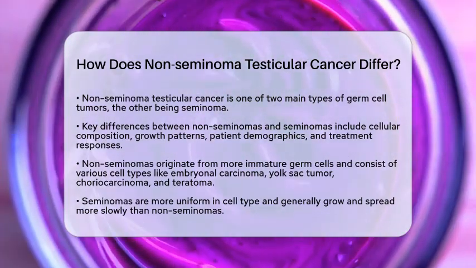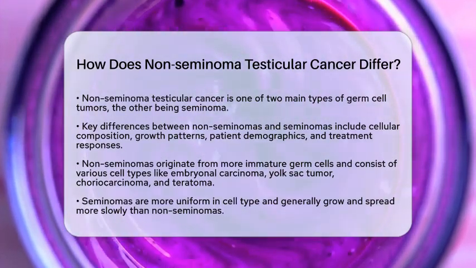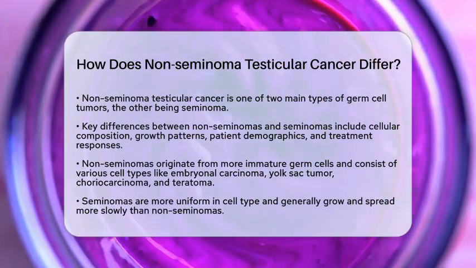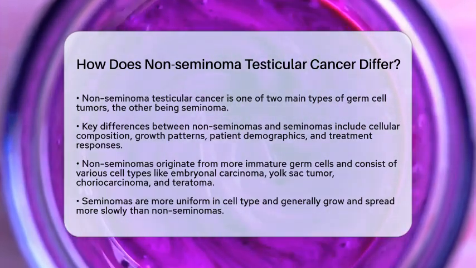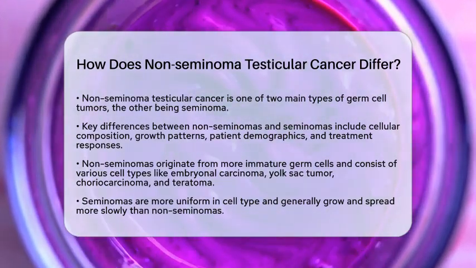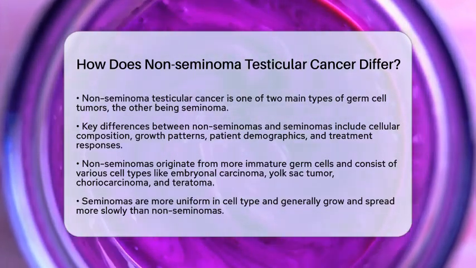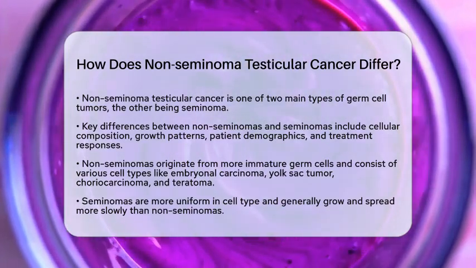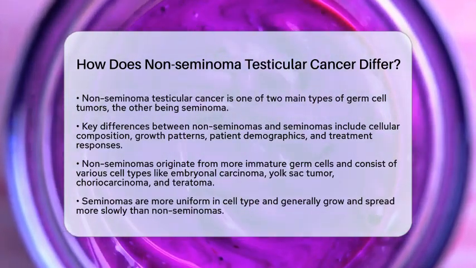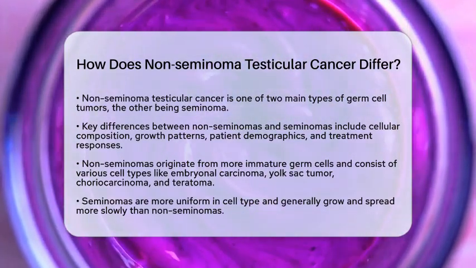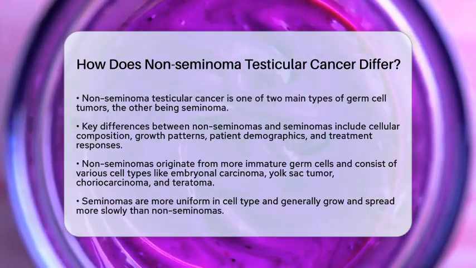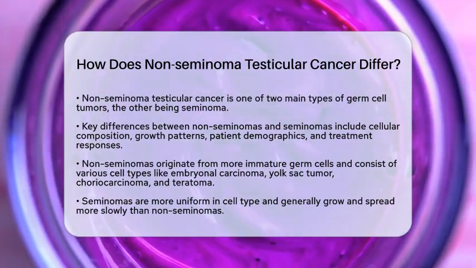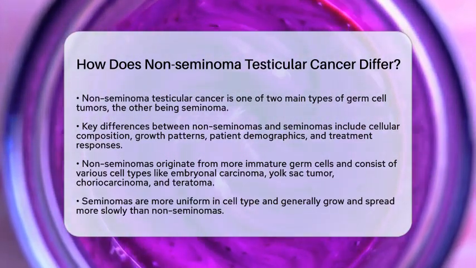The key differences lie in their cellular composition, growth patterns, typical patient demographics, and treatment responses. Non-seminomas arise from germ cells that are more immature and differentiated than those found in seminomas. They often consist of a mix of different cell types, including embryonal carcinoma, yolk sac tumor, choriocarcinoma, and teratoma. This mixture can appear in various combinations within a single tumor. In contrast, seminomas are more uniform in cell type and generally grow and spread more slowly.